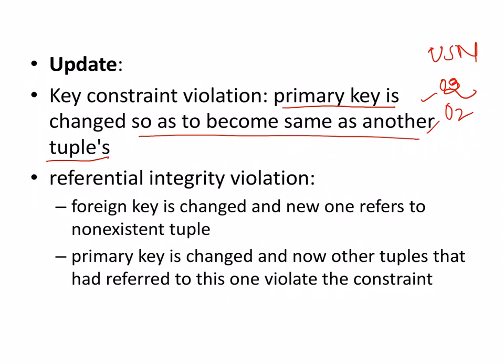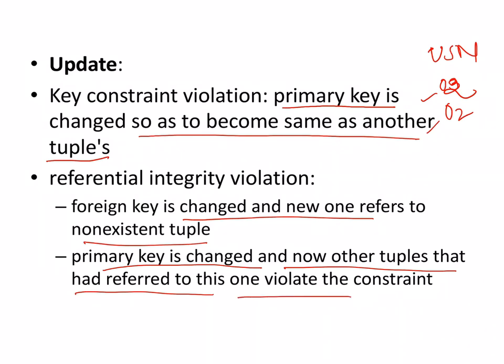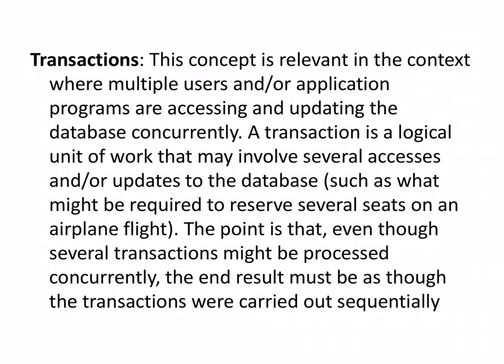So what should be done? How you can handle it is being written here. The foreign key is changed and the new one refers to a non-existing tuple, or the primary key is changed. Now other tuples that have referred to it are affected. Now USN is no more the primary key, so it is okay to have two. So you might change it like that. So the update operation can also be handled.